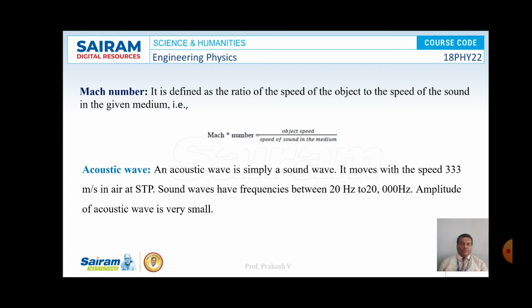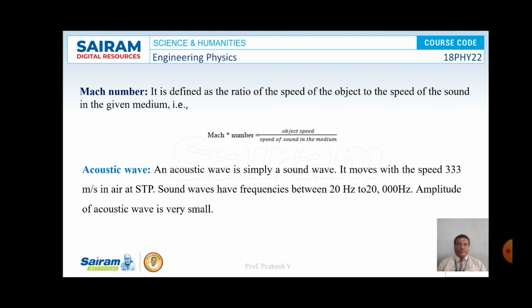So the Mach number value ranges based upon the speed of the object. If the speed of the object is equal to the speed of sound, it is 1. If it is less than the speed of sound, it is less than 1. If it is greater than the speed of sound, it will be greater than 1.